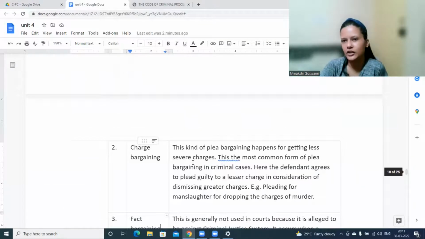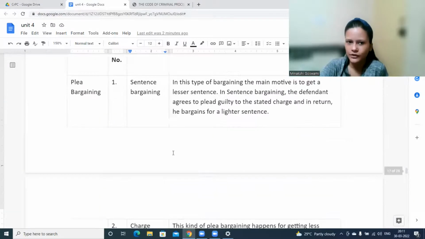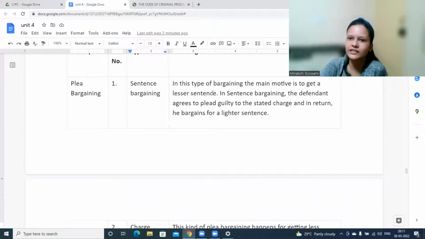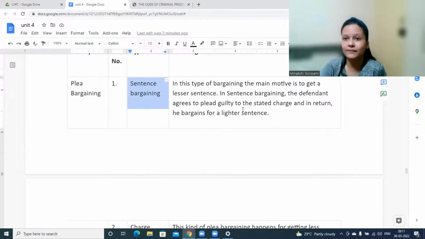Sentence bargaining and charge bargaining are used, wherein a person would say, okay, fine, I would agree to these certain things, but give me a lesser punishment. That's why in movies you see this very commonly, where the police officer, during investigation, would make him confess. If you confess, you would get lesser punishment. If you do not assist the court or police officers, then you are gone. Like that, the police officer would try to convince him to plead guilty for certain things. This is nothing but sentence bargaining.